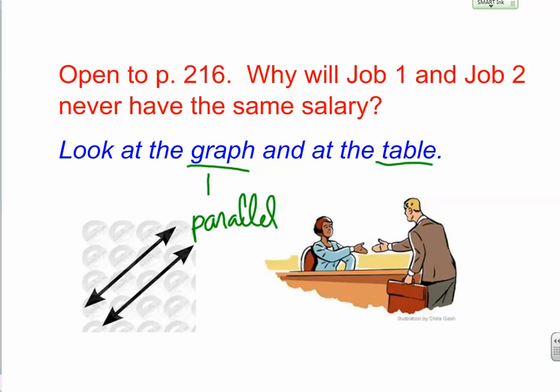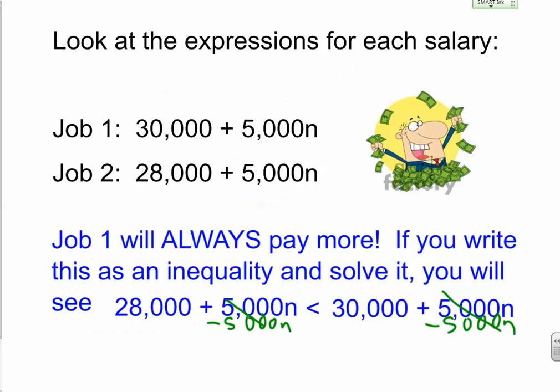Okay, then we looked at a real-life example of two different job descriptions. We looked at the table, we looked at the graph, and the graph had parallel lines. Because job 1 paid $2,000 more a year than job 2, but every year both jobs got a $5,000 raise. So n is the number of years, and they both have the same raise every year. So whatever n is going to be the same.